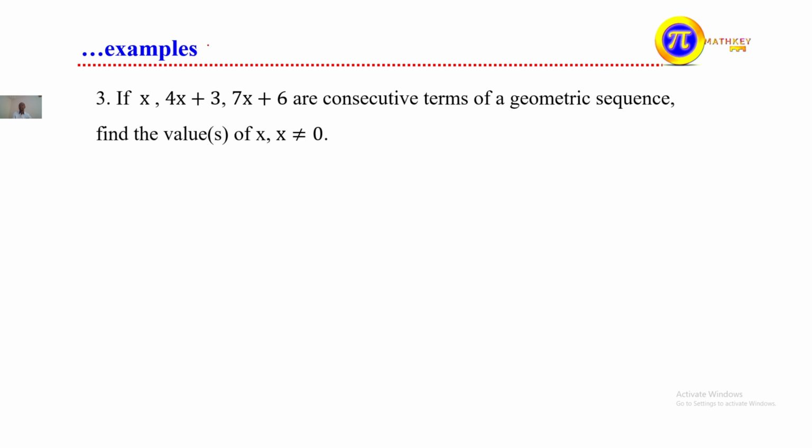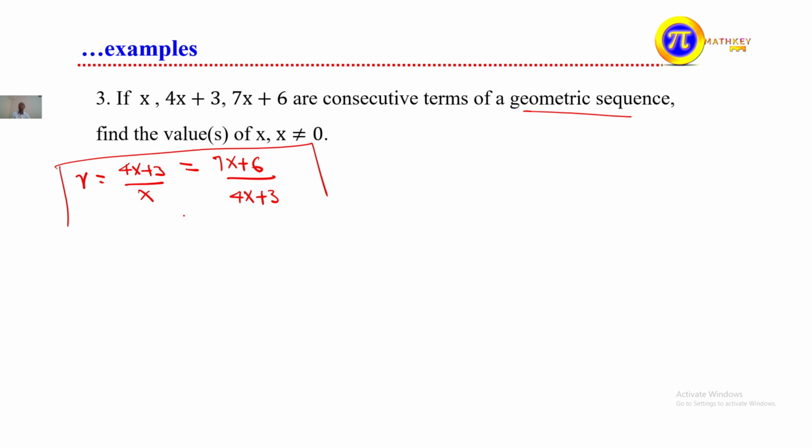The other one says that if x, 4x plus 3, 7x plus 6 are consecutive terms of a geometric sequence, then find the value of x, where x is different from 0. How can we find this? We know that 4x plus 3 over x is equivalent to 7x plus 6 over 4x plus 3. You have to apply this, as it is the common ratio r.